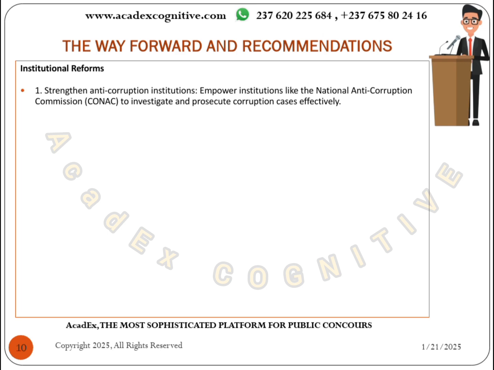If CONAC is empowered to punish some kinds of crimes, those who venture into corruption, I think it will really be important, because CONAC here simply investigates and simply recommends. When they find a corrupt institution, they investigate and find out if it is really true. Then they only propose their solution. They give recommendations to competent authorities that this can be done. They don't have the power to punish.